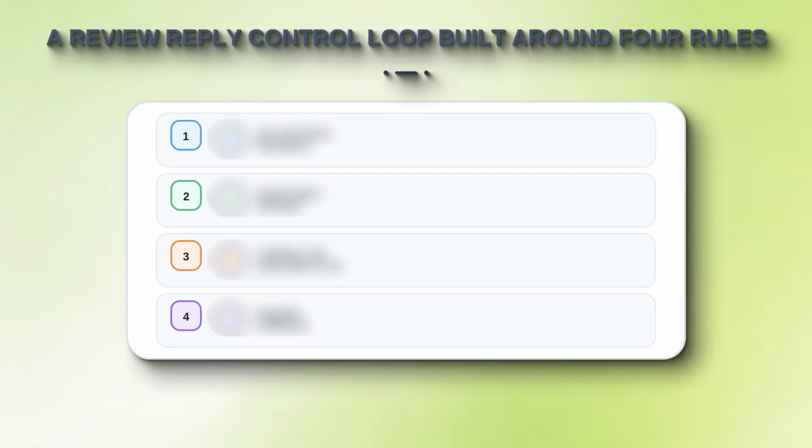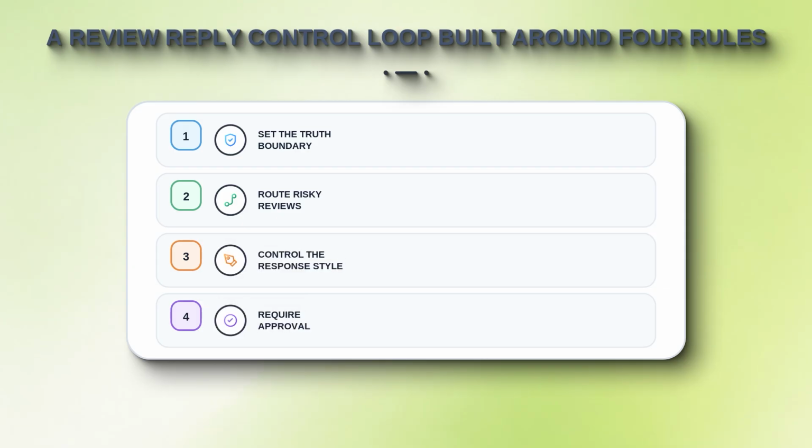I'm going to show you a review reply control loop built around 4 rules. You will see how to set the truth boundary, route risky reviews, control the response style, and require approval. You will also get an exact prompt structure you can adapt. By the end, you can turn those rules into a clear local business service instead of selling vague AI automation.